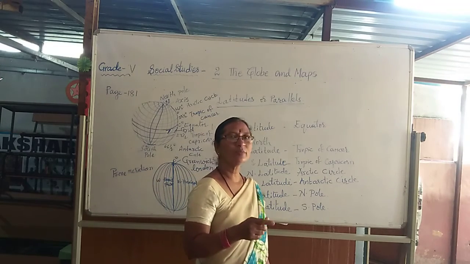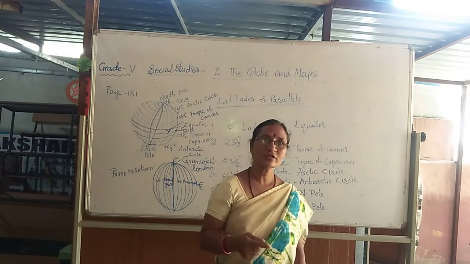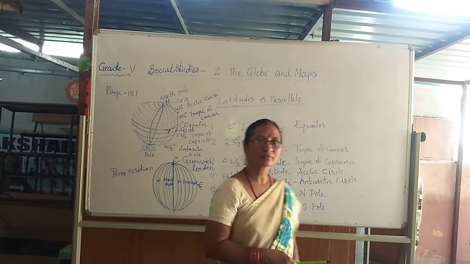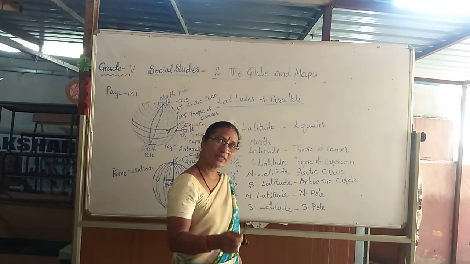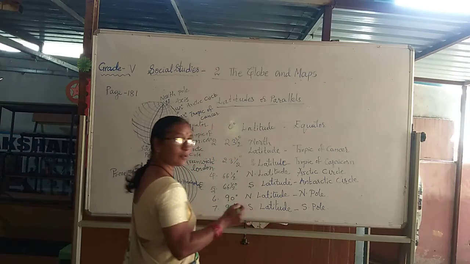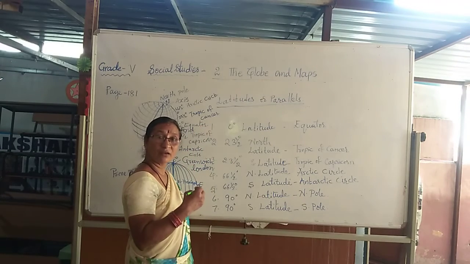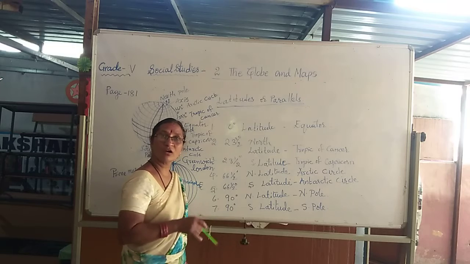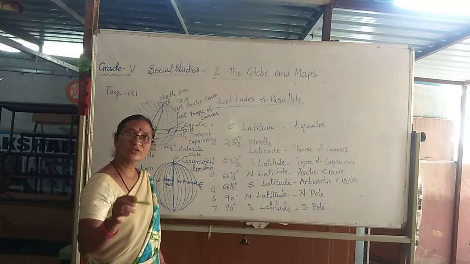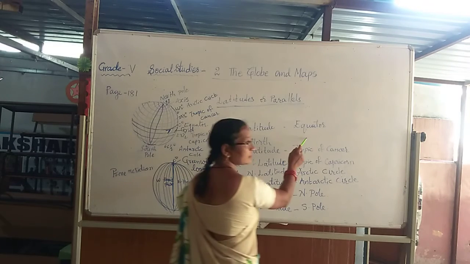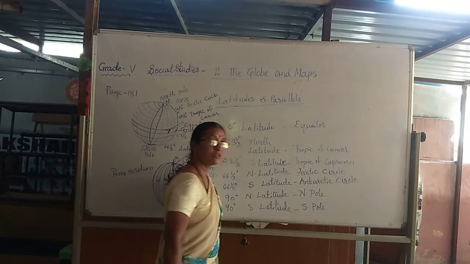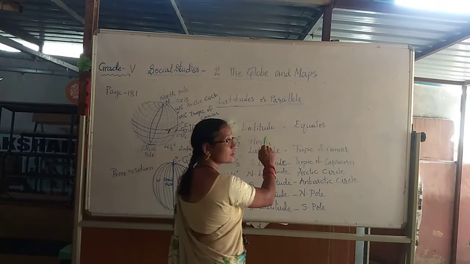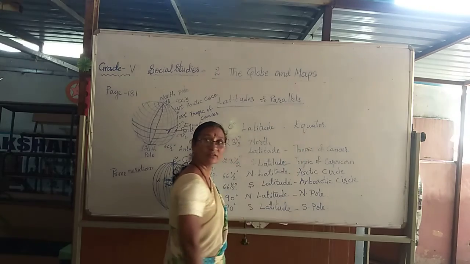Okay. Can you name those latitudes? Can you point out? What is that first one? Tell me. What is that 0-degree latitude called? Among the 7 important latitudes, the first one is 0-degree latitude. What is it called? It is called the equator. In the previous class we learned 0-degree latitude is called the equator.